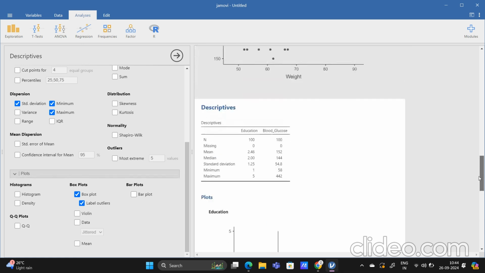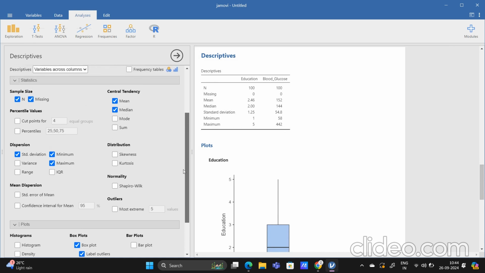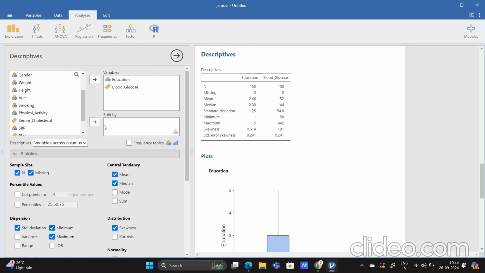If I try to group them, so basically suppose I have a variable weight, and I will not basically select it.